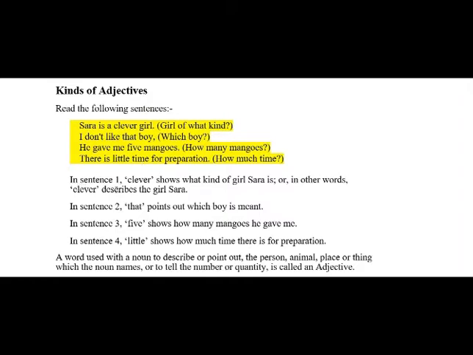And you can read the explanation of the sentences. In sentence 1, clever shows what kind of girl Sarah is, and in sentence 2, that points out which boy is meant. In sentence 3, 5 shows how many mangoes he gave me, and in sentence 4, little shows how much time there is for preparation.